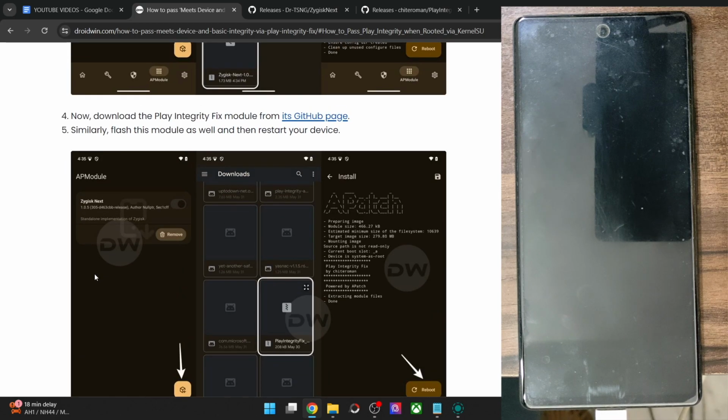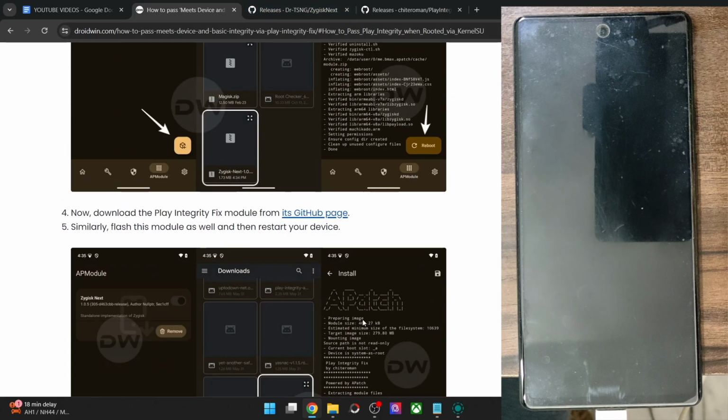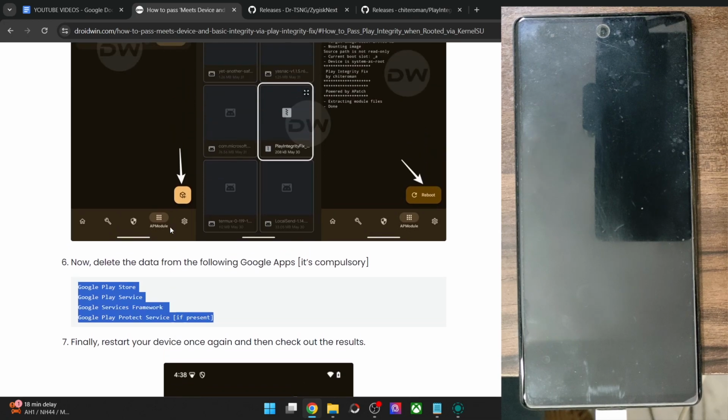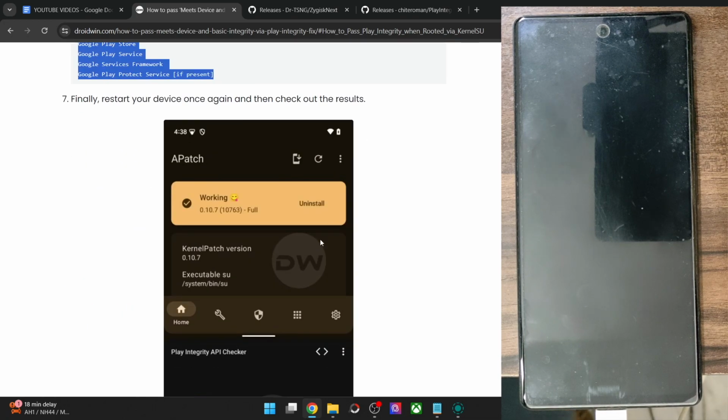You may also do a restart after flashing both the modules, then remove the data from these apps, then again do a restart and then verify the result, or you may simply restart right at the end. Any of these 2 approaches will work.